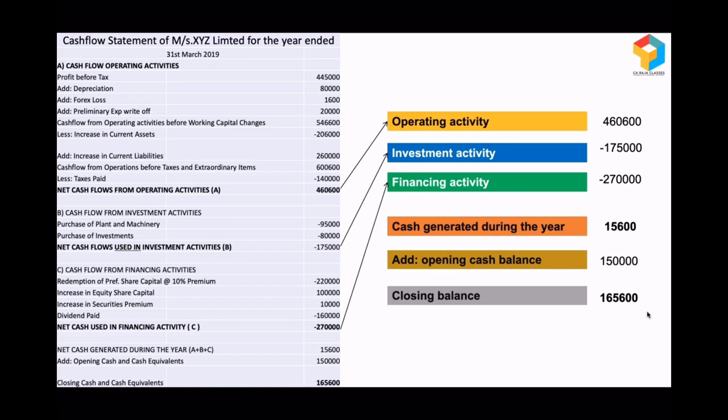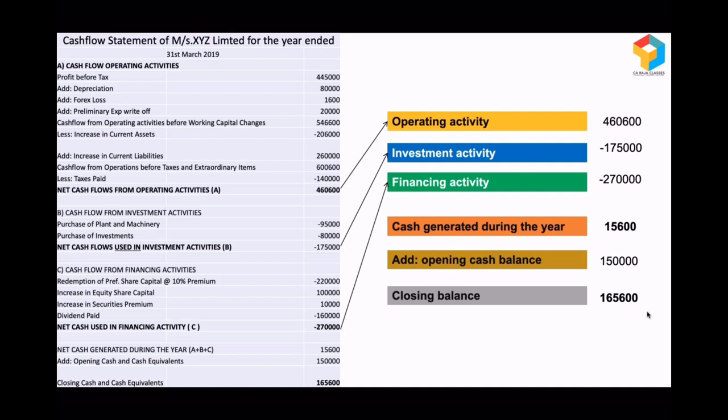Look at their investment activities. Is it positive or negative? Positive means they are disposing of their investments. They are getting some money out of investments. If they are disposing of their investments, if they are selling their investments, what assets are they selling? Are they selling the core assets or non-core assets? If they are selling the core assets, then the question of going concern will arise. Because by selling their core assets, how they will continue their operations in future? Or if they are selling their non-core assets, it's a good strategy, because they are infusing liquidity into the business by disposing of the assets which are not required for running the show.